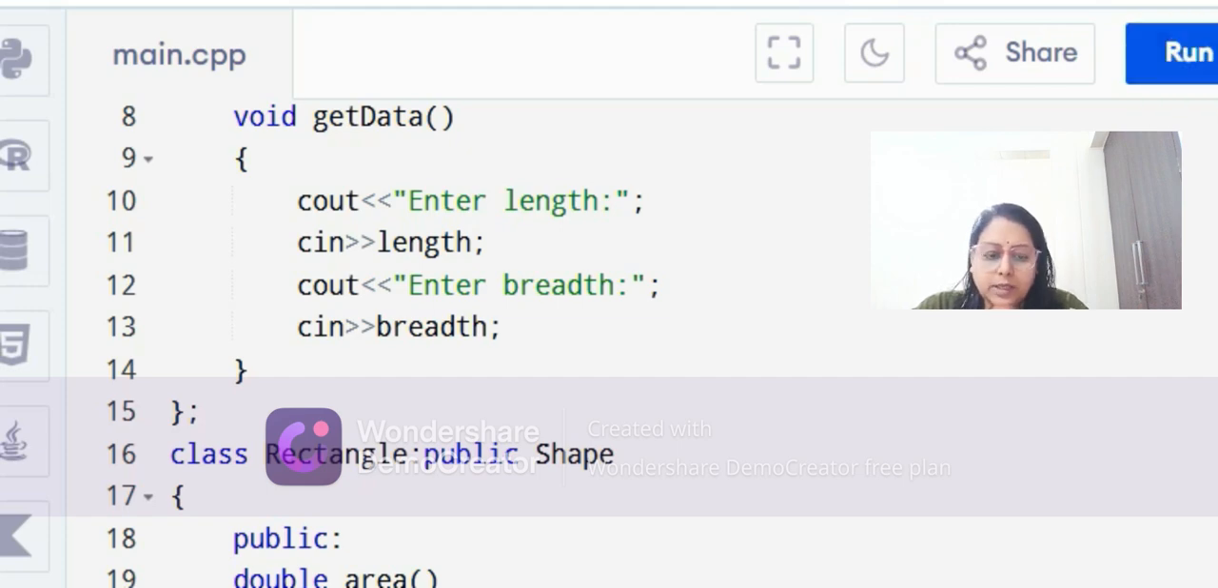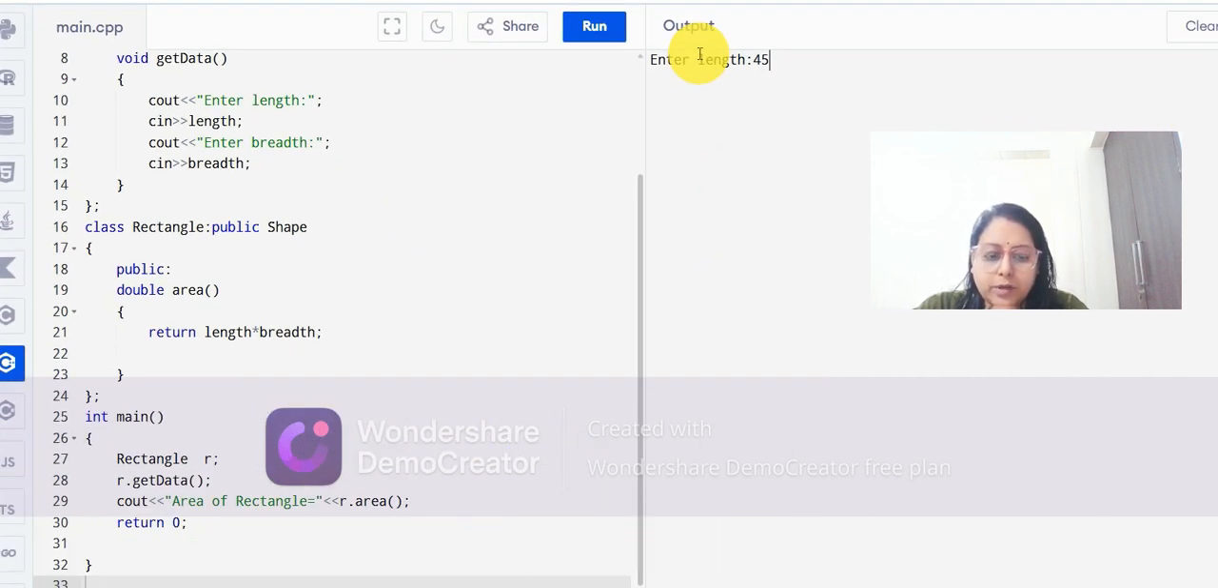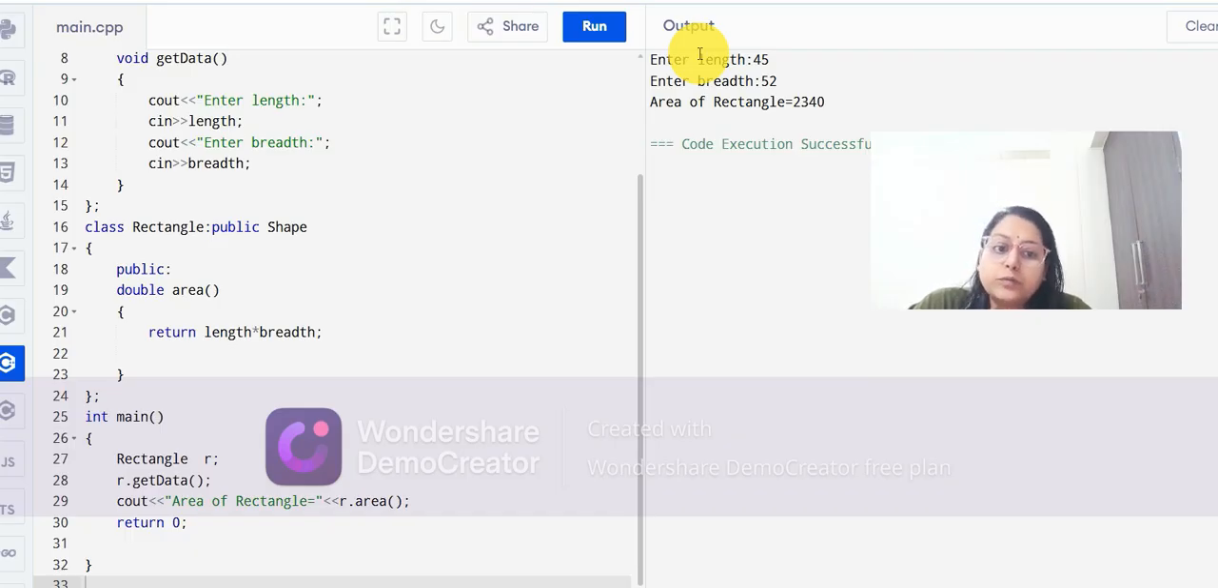So this is asking for the length. We'll enter the length here, suppose 45, and again it is asking for breadth, so we have entered 52 and then press enter. So this is our area of rectangle. So we have seen here, by the object of the child class we are calling the member function from the parent class, and we are calling the child class function as well. But if we have to take out the area again and again for different length and breadth, we can just call the get data function as many times as we want, and as many times the area will be calculated.